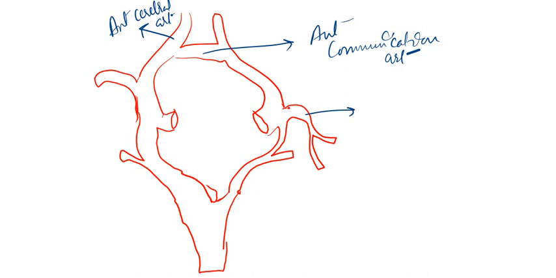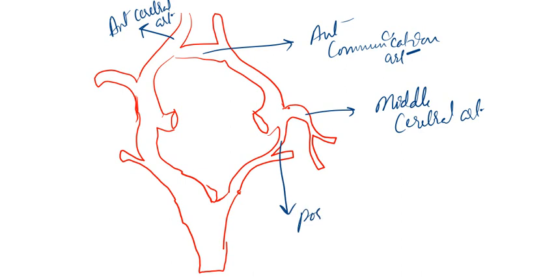Now this is the middle cerebral artery because it is in the middle towards the cerebral region. If the top one is anterior, obviously this one becomes the posterior communicating artery, and this one becomes the posterior cerebral artery.